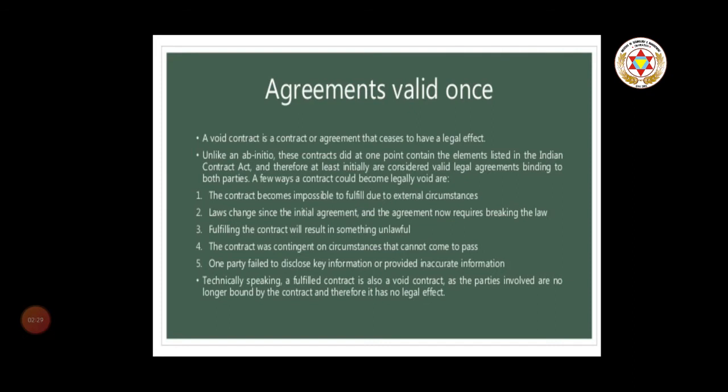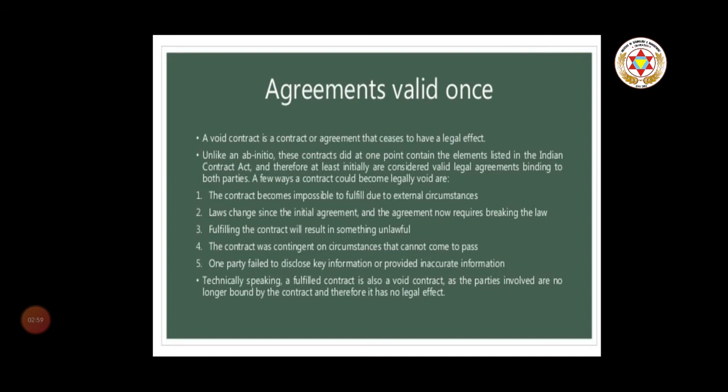A few ways a contract could become legally void are: number one, the contract becomes impossible to fulfill due to external circumstances, such as a war. If previously it was a valid agreement, but when war has existed, how can you make a contract with an alien enemy? That is not possible. Next, the law changed since the initial agreement and the agreement now requires breaking the law. When the agreement was made, the law allowed it, but later on the law has changed, so you can't make the agreement.